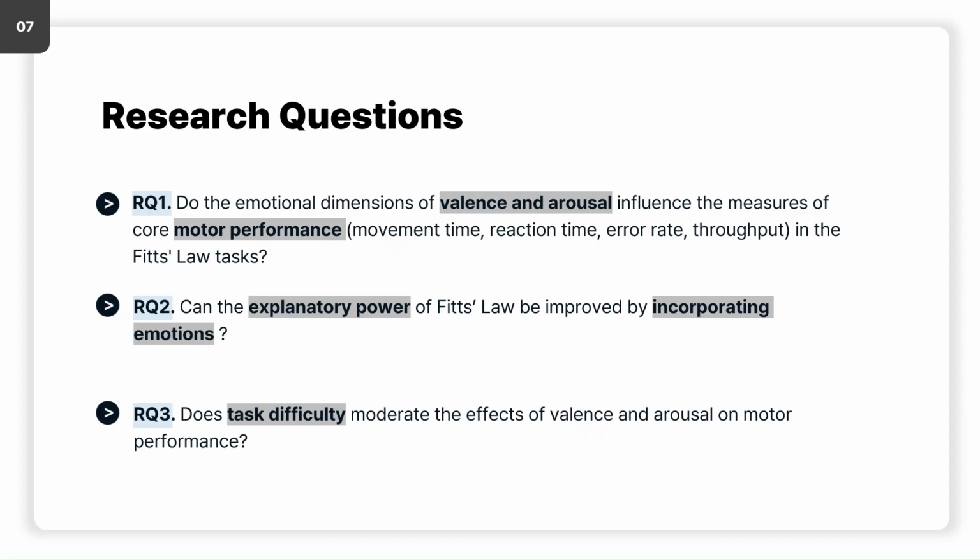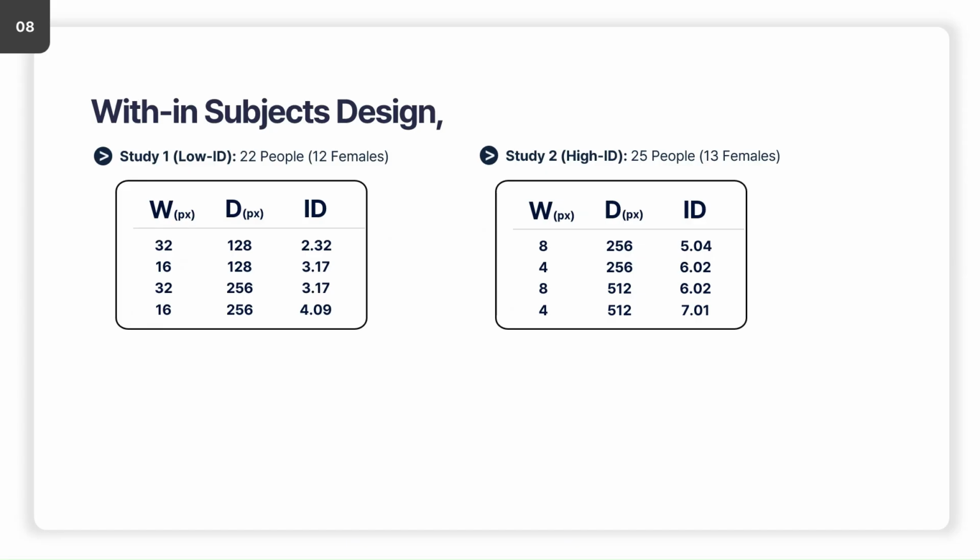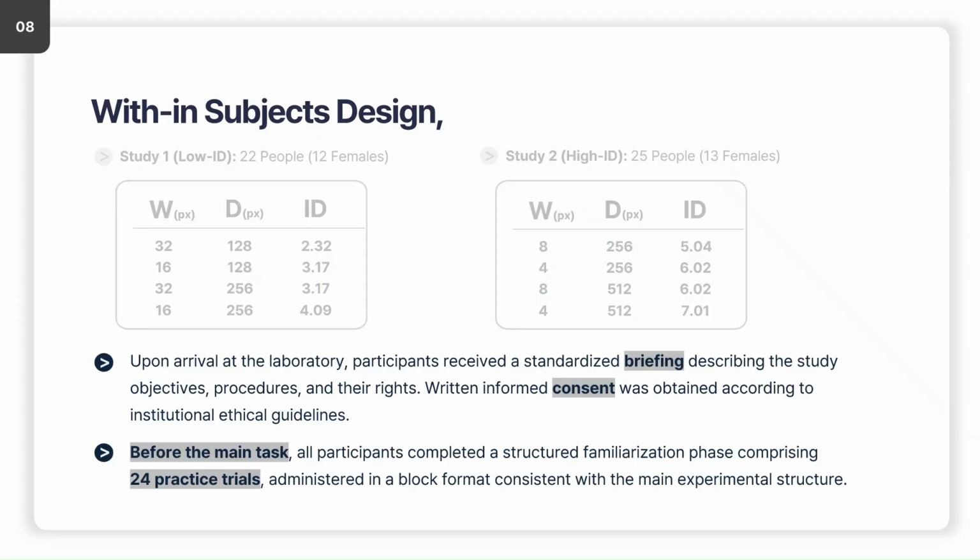Third, does task difficulty moderate the effects of valence and arousal on motor performance? To address these questions, this experiment comprises two studies. The first study examined cases with a relatively low index of difficulty, while the second focused on high index of difficulty conditions. Apart from the width and distance combinations, our procedures are identical across the two studies.